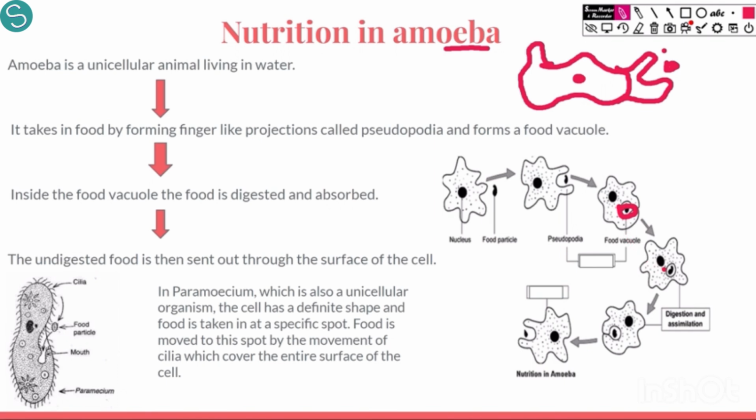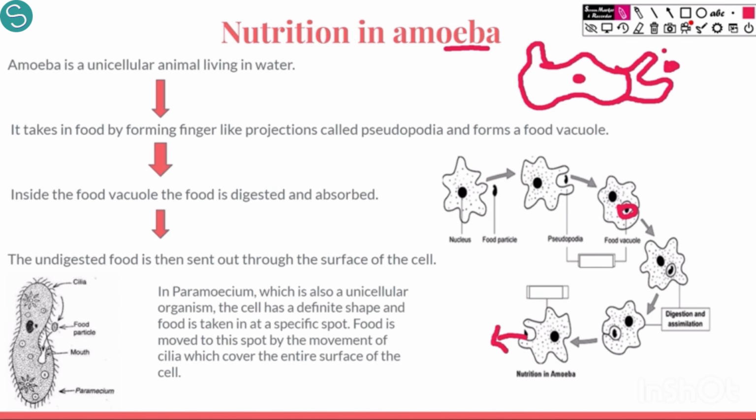Then they completely surround the food material in itself. Slowly and steadily a food vacuole is formed around the food, and then enzymes are released in the food vacuole so that the food is digested. Then this digested food is absorbed, and the remaining undigested matter is removed from the body by opening of pseudopodia, and it is ingested or removed out from the body.